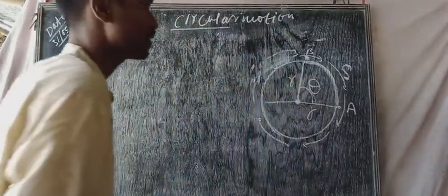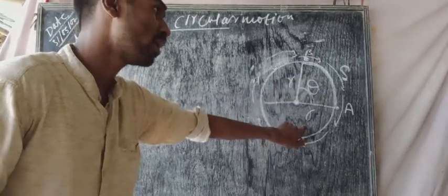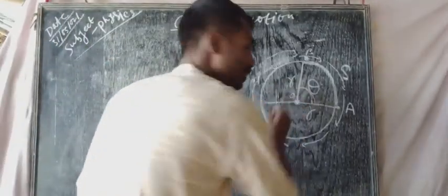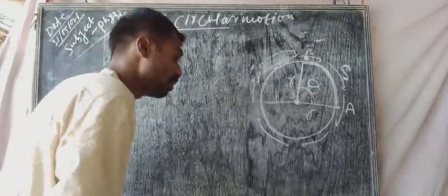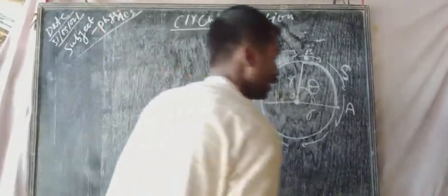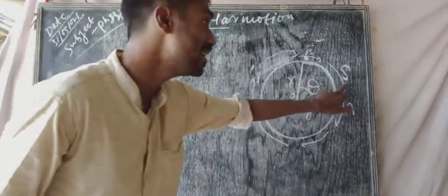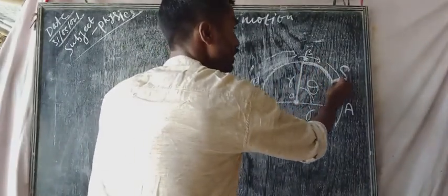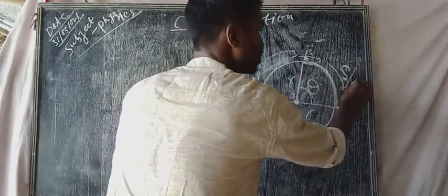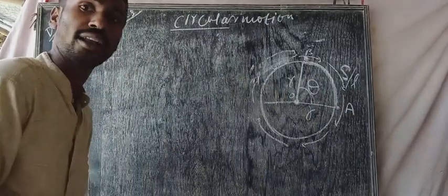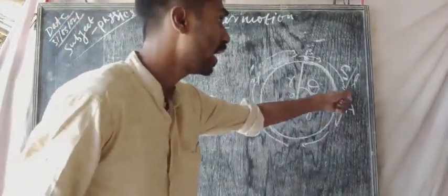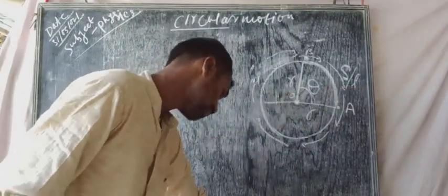As we know, the radius of the circle is r, so the lengths OA and OB will be equal. In that case, s is the path length, this distance. Sometimes s is denoted by L. So s or L, both are equal.